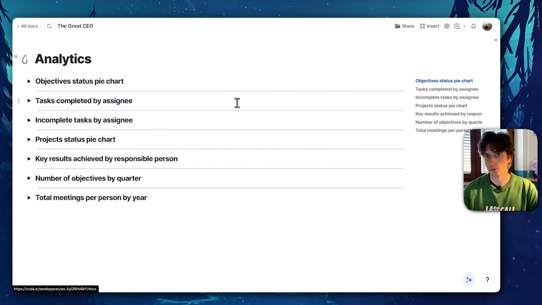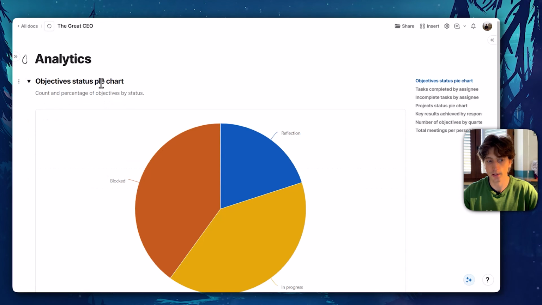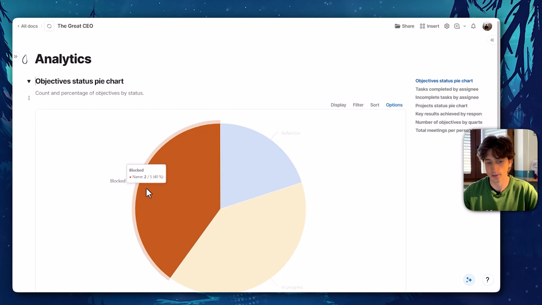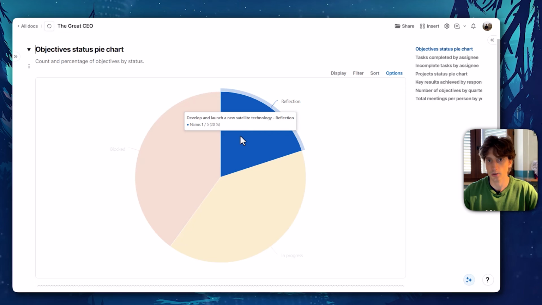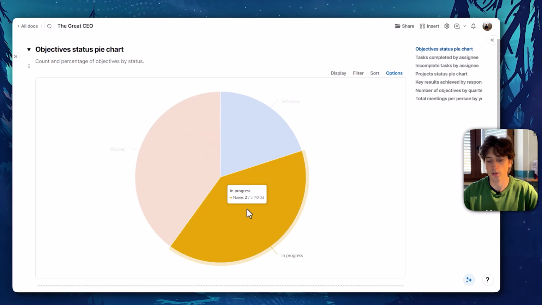The final dashboard in this Coda doc is the analytics dashboard. That's meant to give you an overview of the data in the doc. For example, let's look at some of them, not all of them. Here is the objectives status pie chart. That's a pie chart view of objectives by status. For example, I can see here that 40% of our objectives are currently blocked, 20% in reflection stage, and 40% in progress.